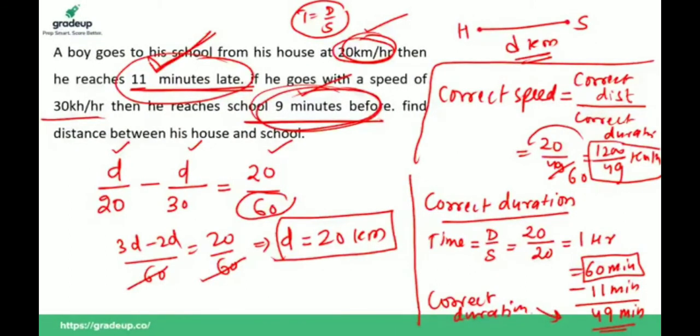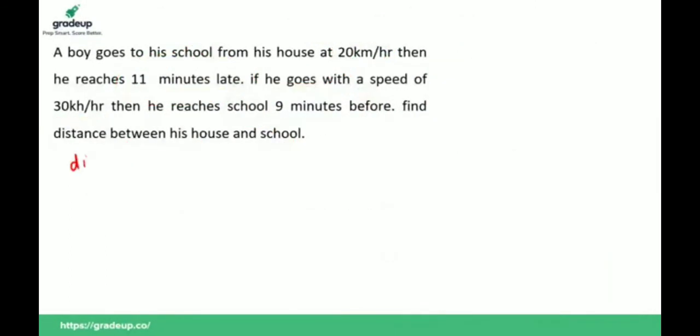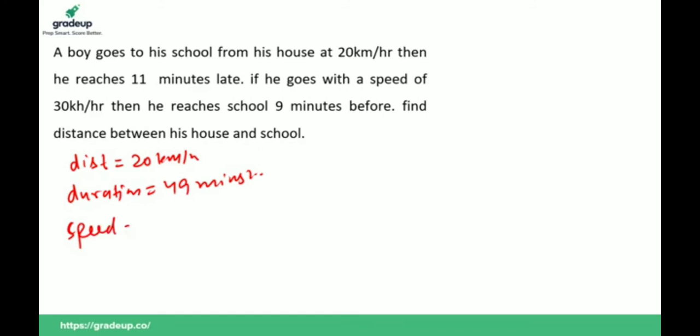Okay, I will explain you, don't worry. First is distance. Distance is 20 km. Second is duration. Duration is 49 minutes. And third is correct speed he should maintain. Correct speed is what? Distance upon time, that is 1200 by 49 kilometer per hour. This is the right answer. All right, is this clear to all of you? Yes or no?